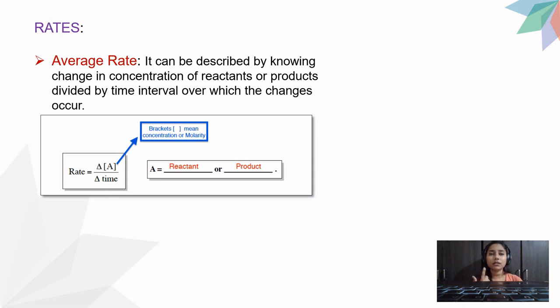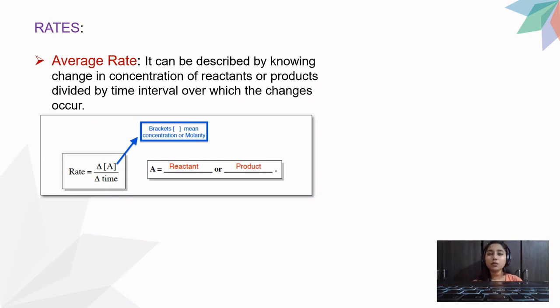Rate is nothing but the speed that we are measuring, the speed of any kind of reaction, equals to... delta. Delta is nothing but change in. Delta indicates change in square brackets. It is written here also, I am also saying, square brackets are compulsorily written for the concentration.